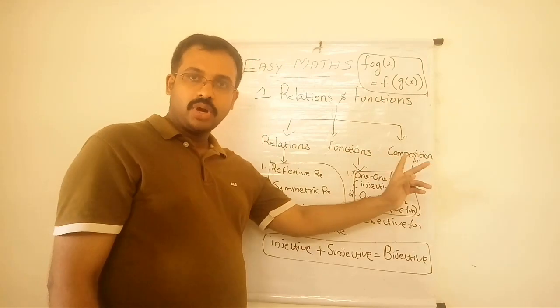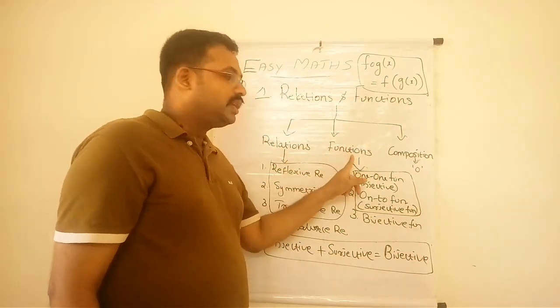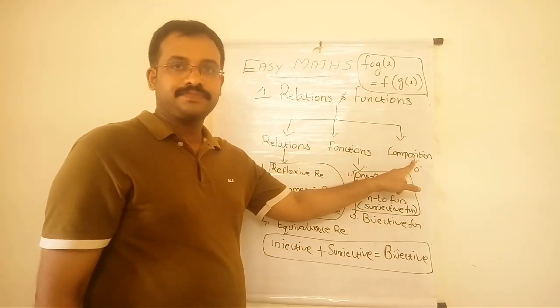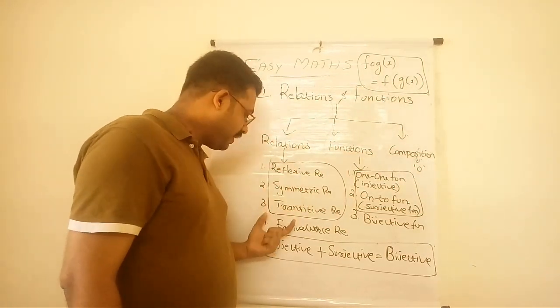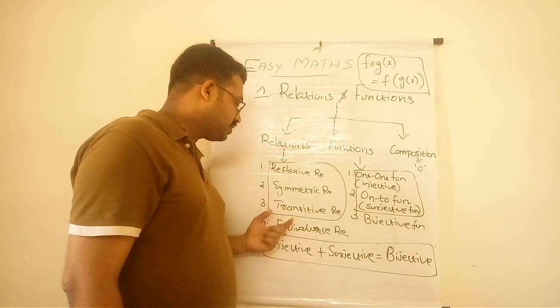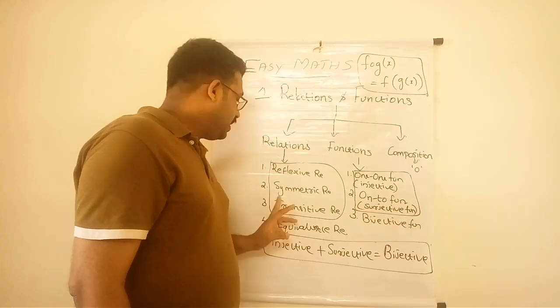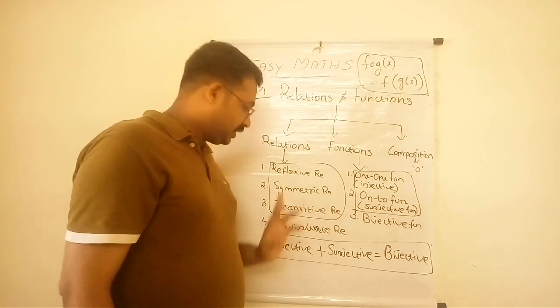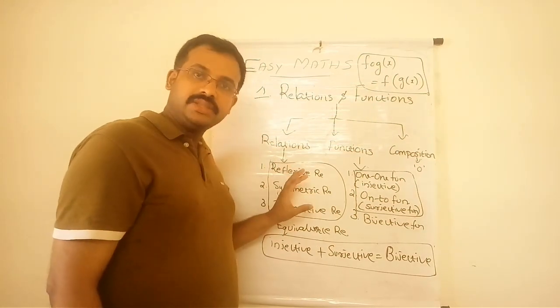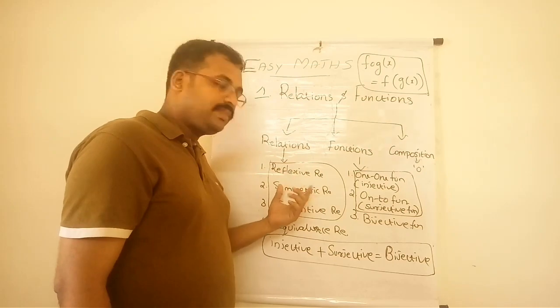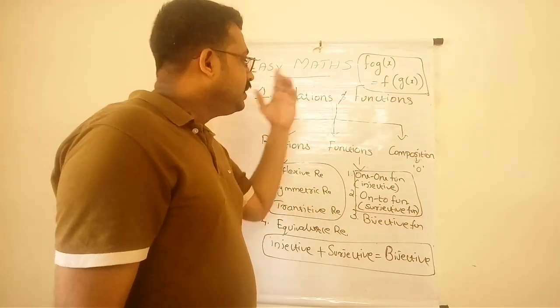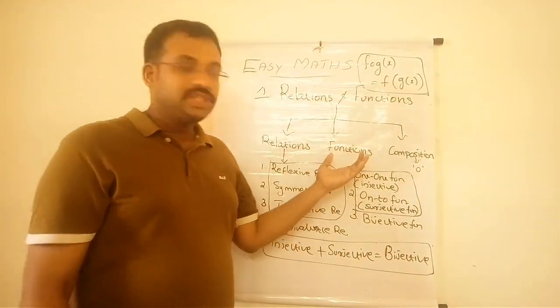Three important points: relations, functions, composition. Then in relations we want to discuss four major points: reflexive relation, symmetric relation, transitive relation. Then a relation becomes equivalence if it is reflexive, symmetric and transitive. Then second topic is functions.